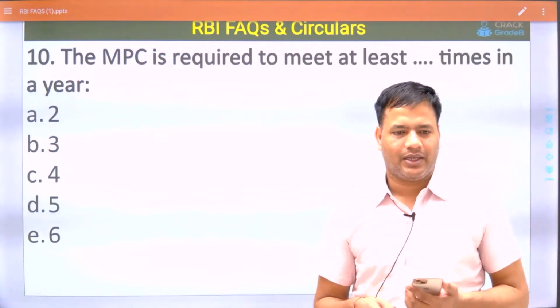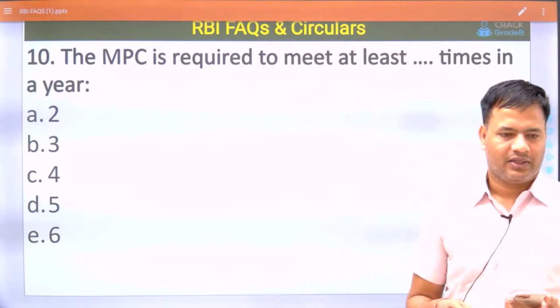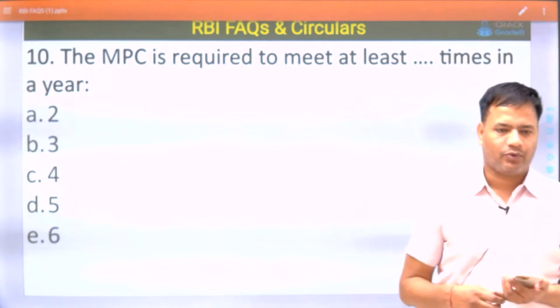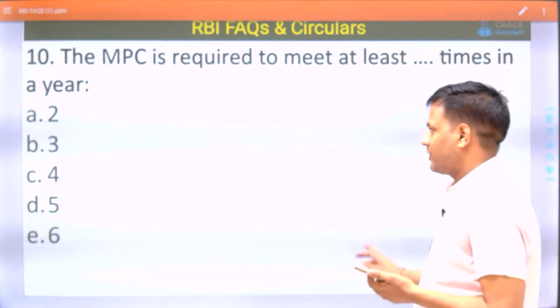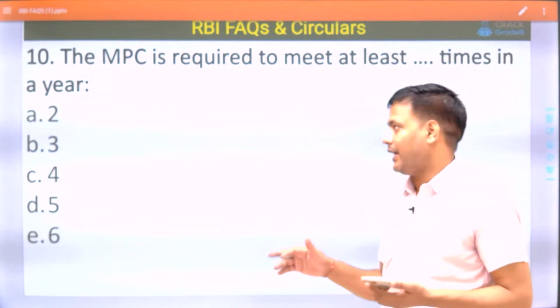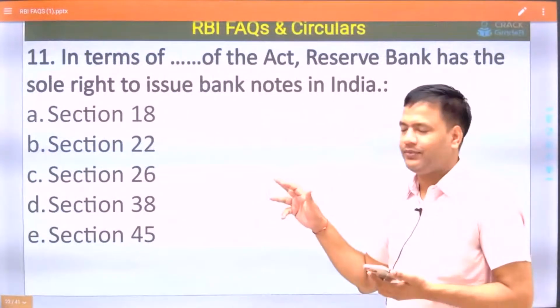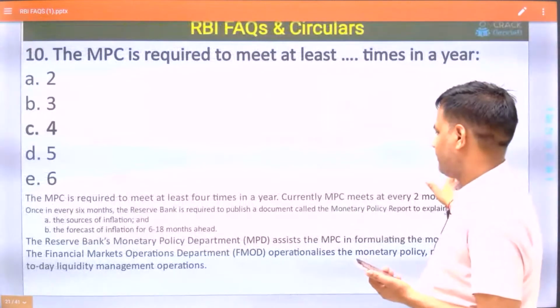So for the first time in monetary policy history, an unscheduled meeting was held, and the repo rate was increased. So 6 times in a year the meeting is held, but at least 4 times it is required.